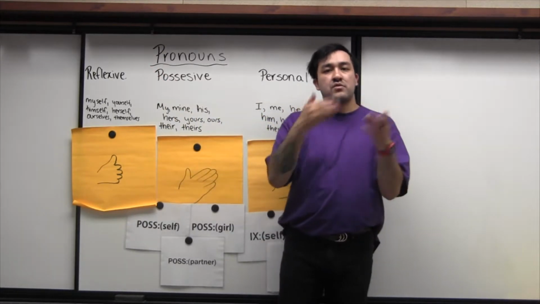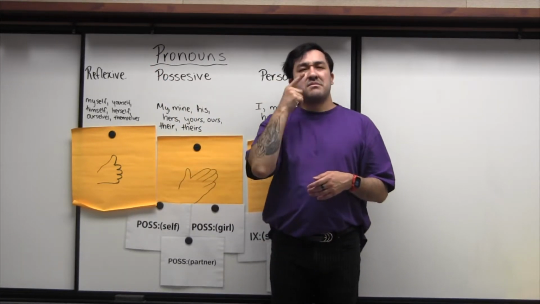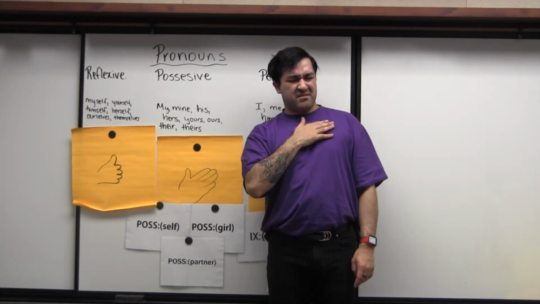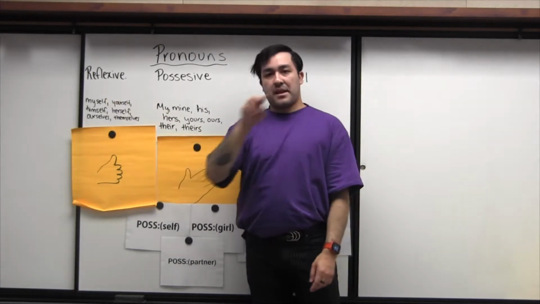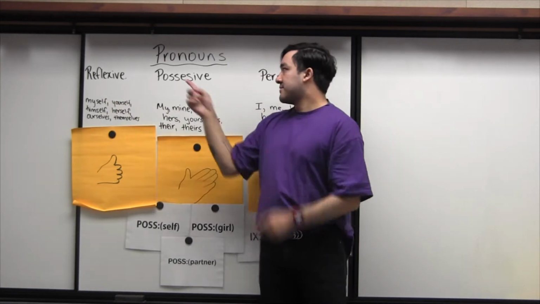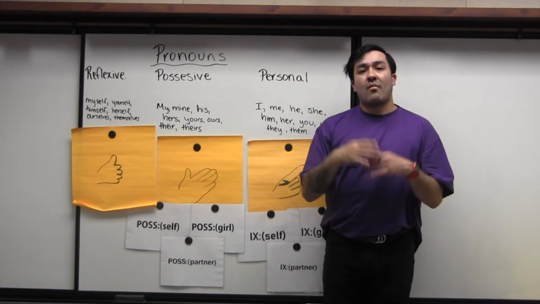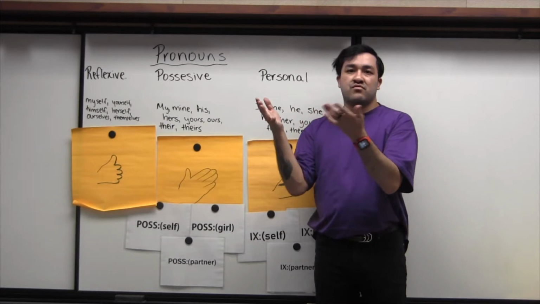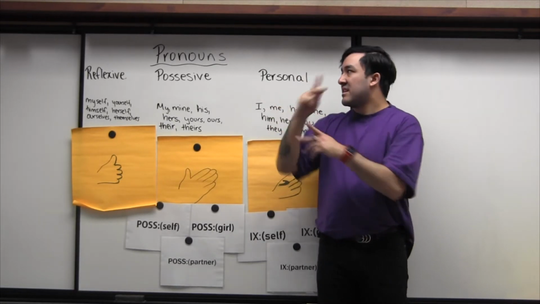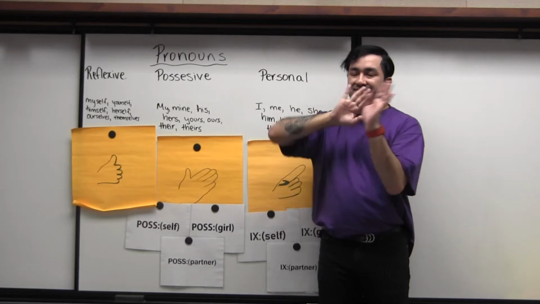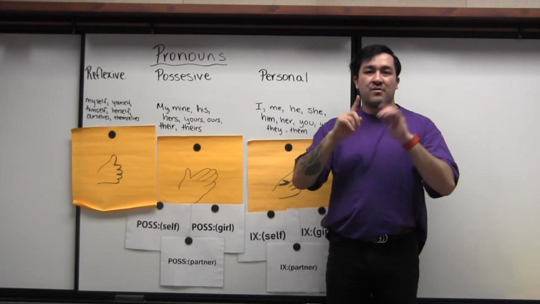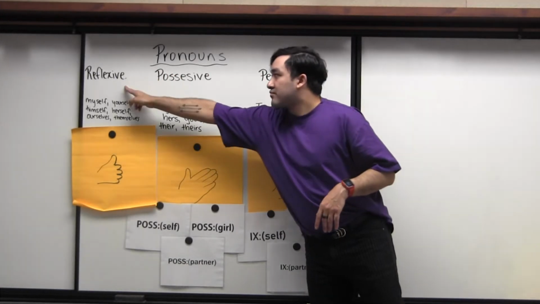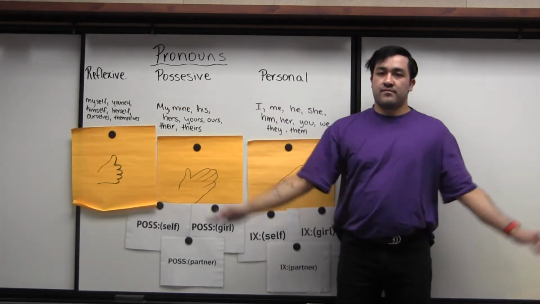So again, reflexive pronouns are very rare. You don't see them all the time in ASL, but I just want you all to be aware of how they're produced, and if you see them, you understand what the person is trying to convey with those pronouns. Now, again, there's more kinds of pronouns. For example, we can talk about pronouns that technically are related to the WH questions, but that's not the purpose of what we're really going to worry about in this class. What you need to know is personal pronouns, possessive pronouns, and reflexive pronouns.